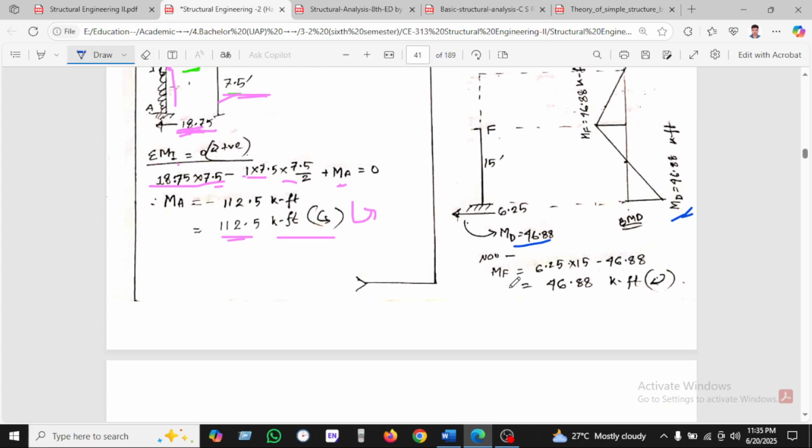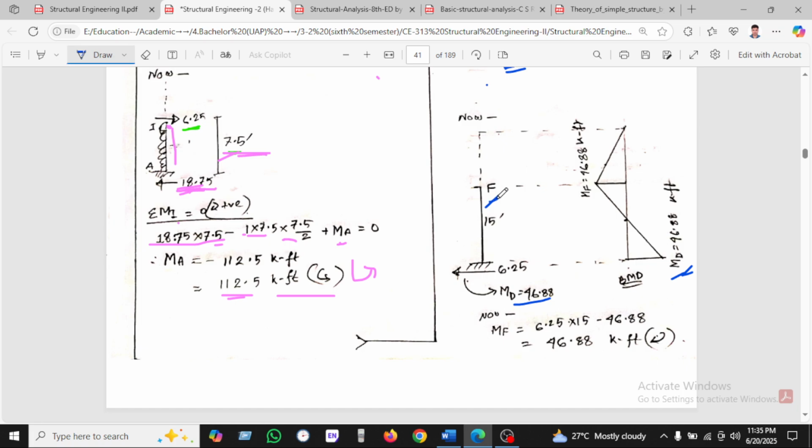Now we can find the moment at point F. This is the point F. We are taking the moment here: 6.25 force into the perpendicular distance, which is 15 here, minus the previous calculation of the moment, 46.88. After the calculation we found the moment at point F, which is 46.88.